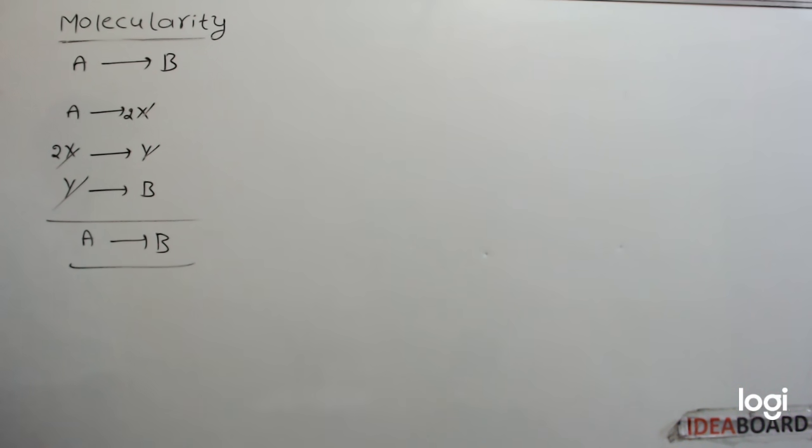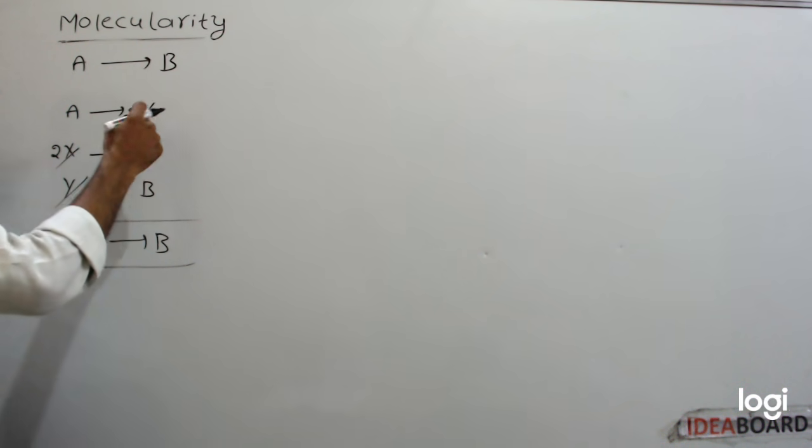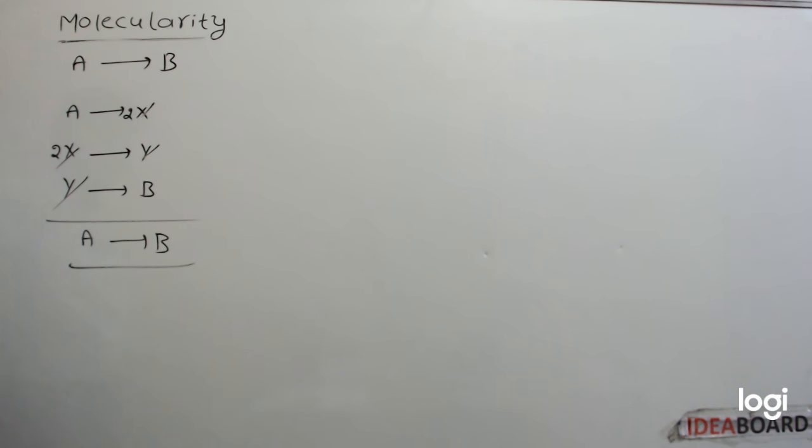Directly we have written A to B. This reaction may take place through these three internal steps.